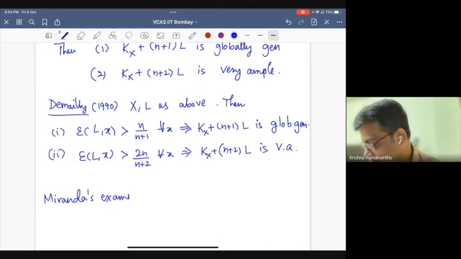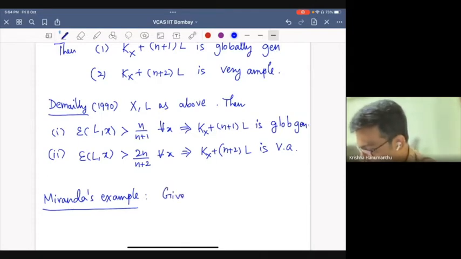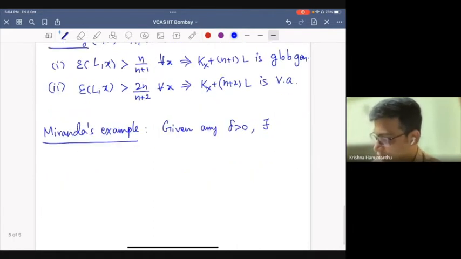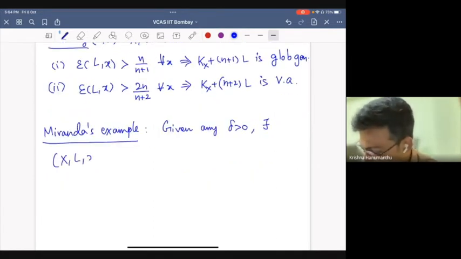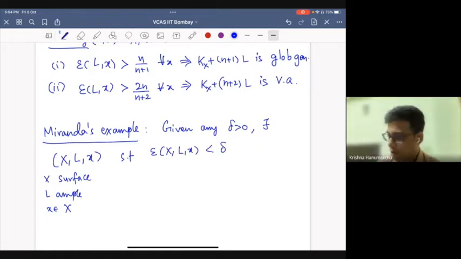Miranda, very soon, I think in a few years, 1993 or so, after this paper of Demailly, essentially showed that Seshadri constants can be arbitrarily small. So given any positive real number, there exists a triple. I'll simply write like this. X is a smooth projective surface, L is an ample bundle on that surface, x is a point such that the Seshadri constant is smaller than that number.